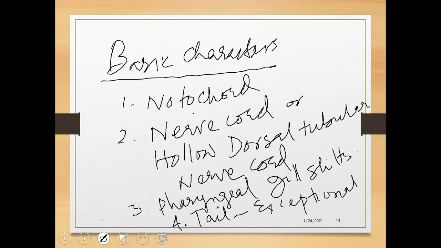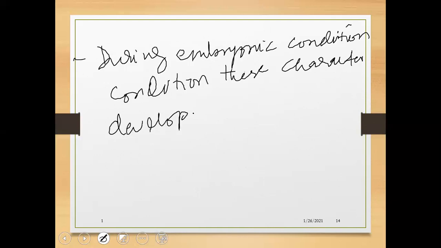One is, here you can see, the notochord. The other one is a nerve cord. The third one is a pharyngeal gill slit. The fourth one is a tail. These all four characters are very important because these are especially embryological characters, meaning organisms that belong to phylum Chordata should develop these four characters. Without these four characters, they are not members of the phylum Chordata. During embryological conditions, these characters develop.